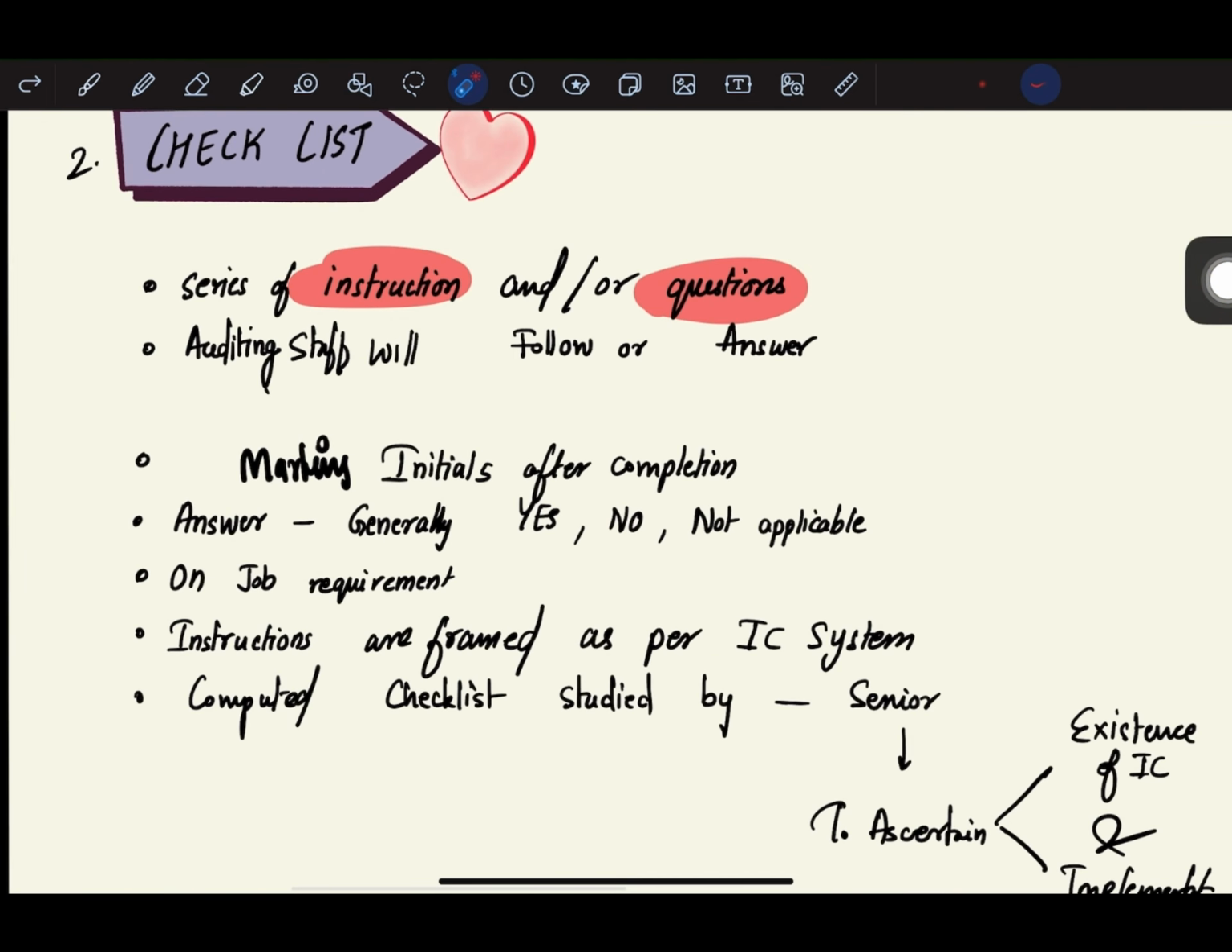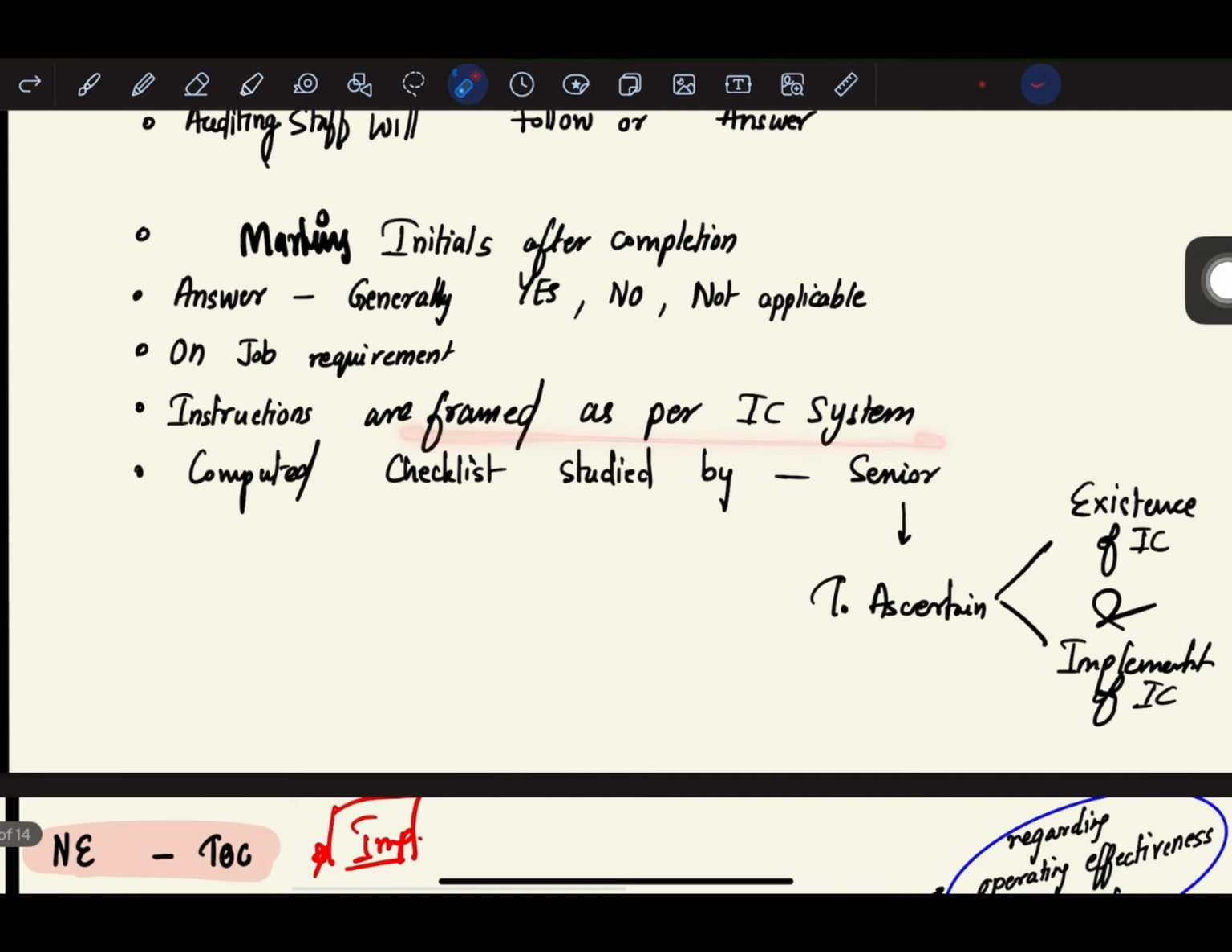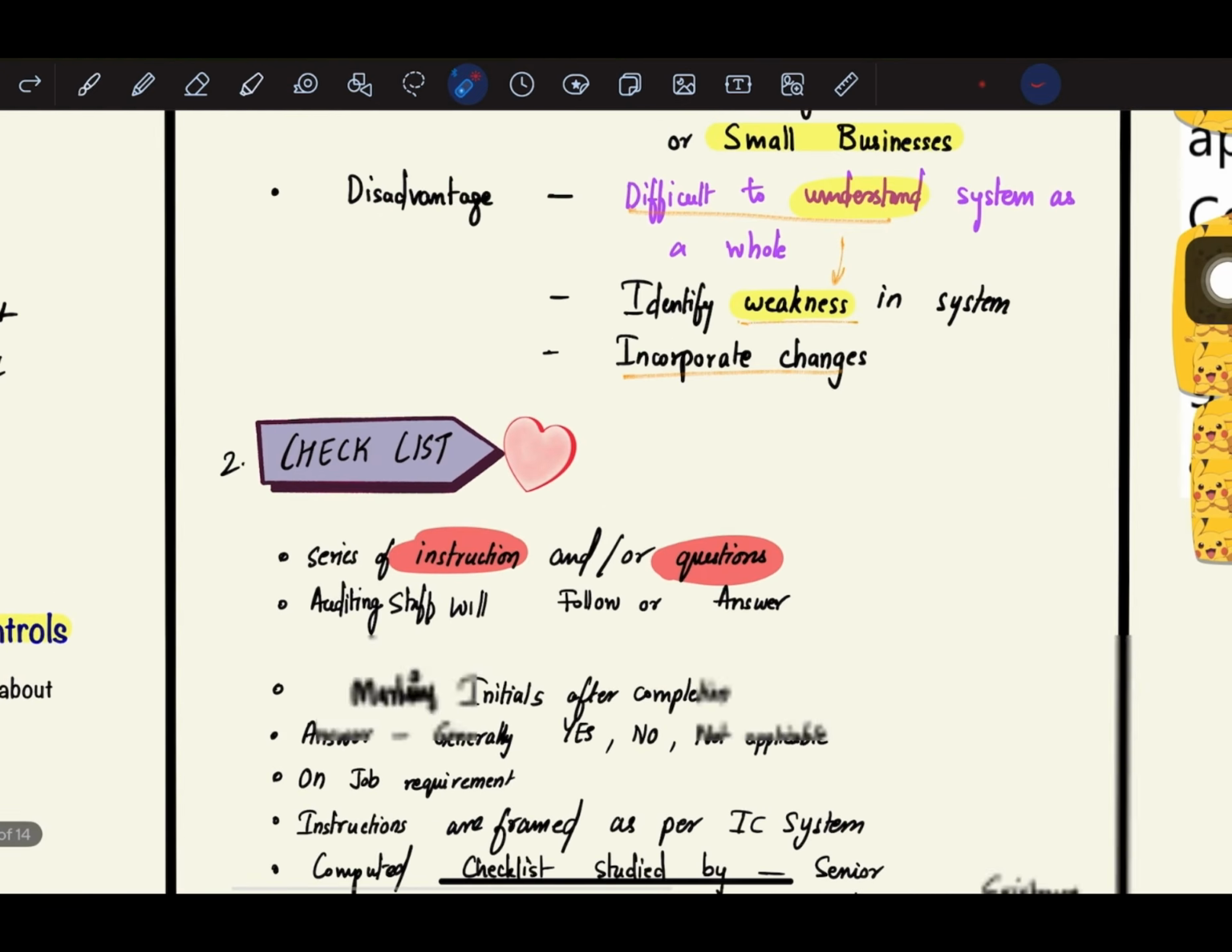The next method is checklist. A checklist is a series of instructions or questions which the auditing staff will follow or answer. They mark initials after completion: yes, no, not applicable. Instructions are framed as per the internal control system, and the completed checklist is studied by the senior to ascertain the existence of internal control and whether internal control is implemented properly or not. So this is the second method.